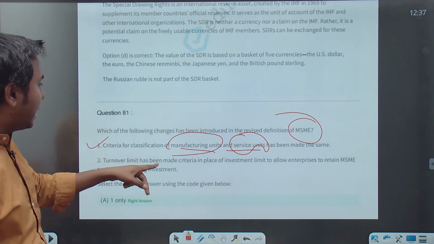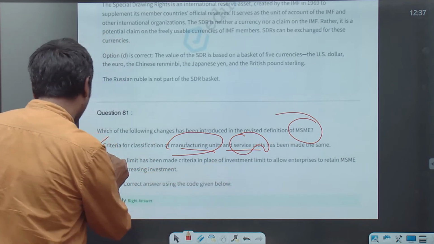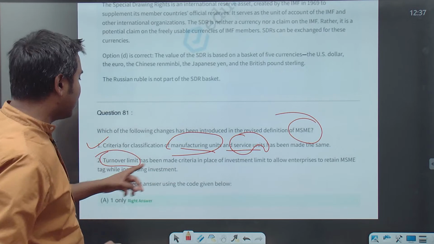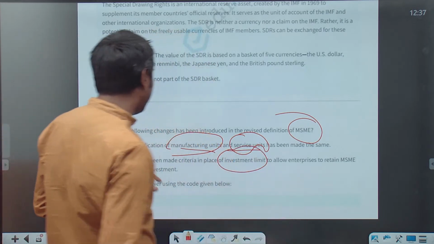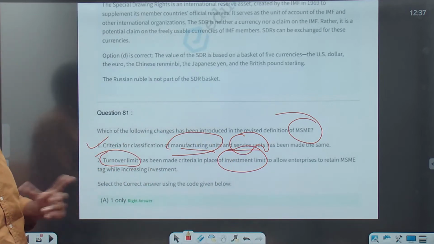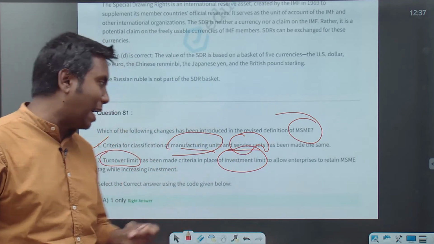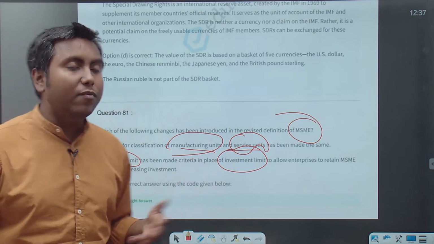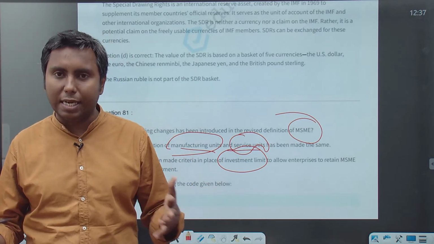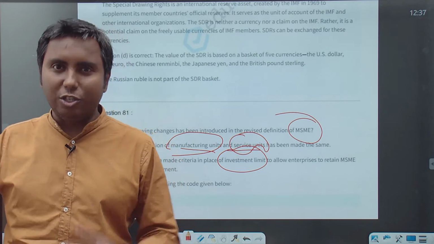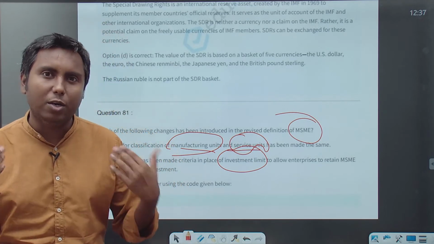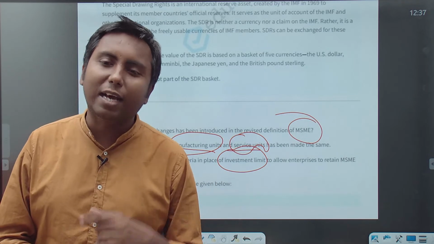Turnover limit has been made the criteria in place of investment limit to allow enterprises to retain the MSME tag while increasing investment. It is saying that earlier the investment limit was used as a criterion, and now the investment limit has been eliminated and only the turnover limit has replaced it. Is it correct or incorrect?